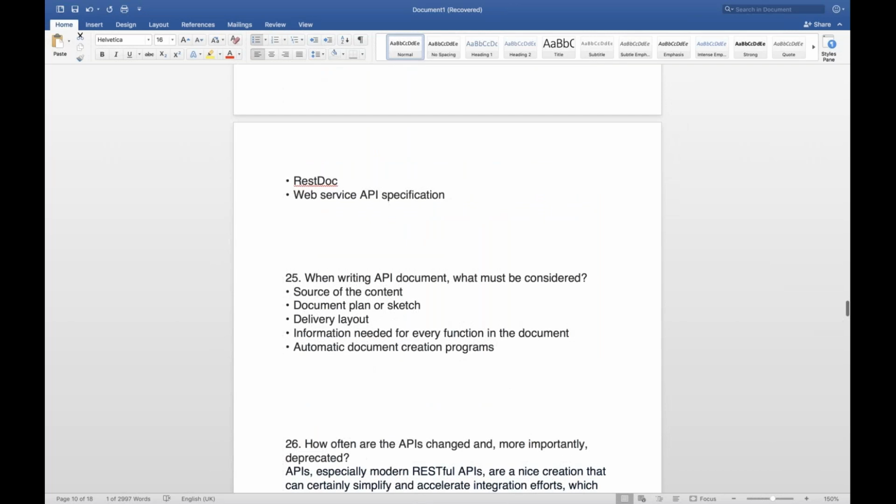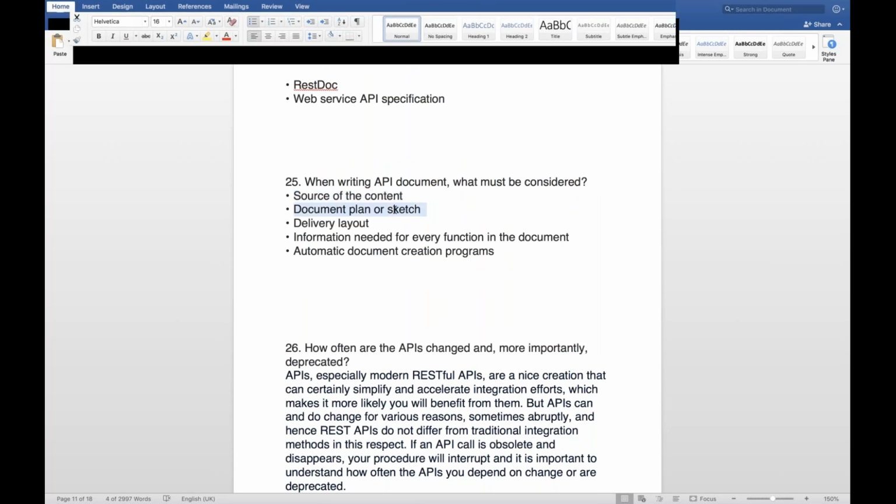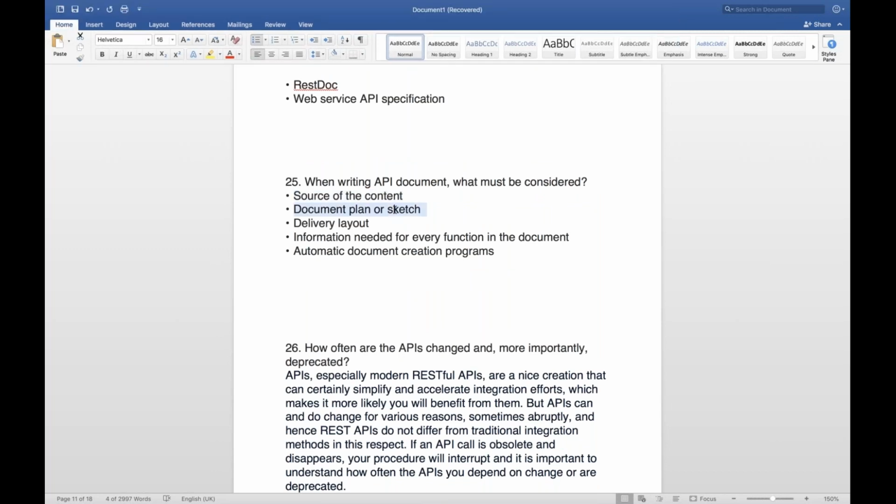Next question is, when writing an API document, what must be considered? So as I told you, source of content and document plan or sketching: if you can provide any flowchart or sketch, simple different blocks, you can create different components and how exactly these components are interacting. Source of the content means what kind of URL, URI you can provide.